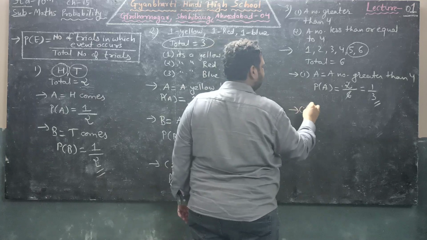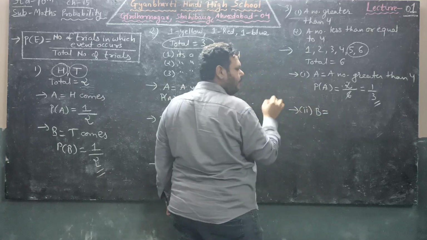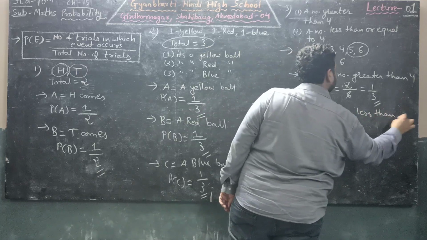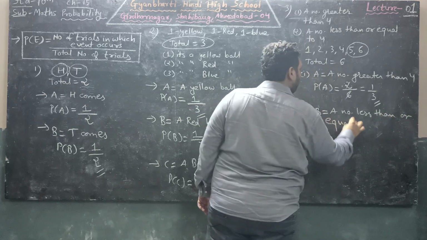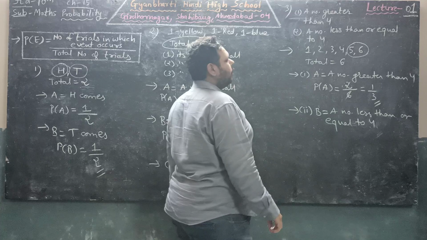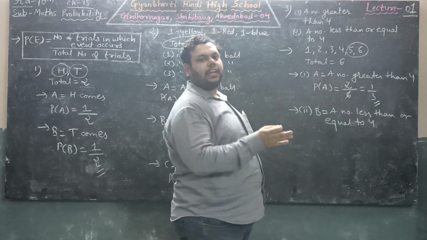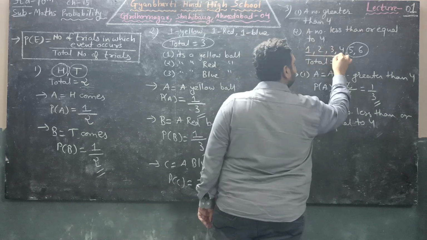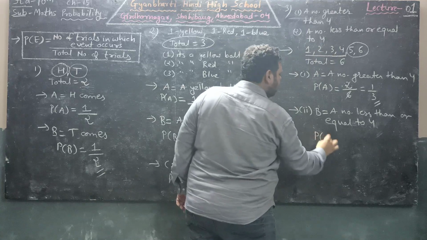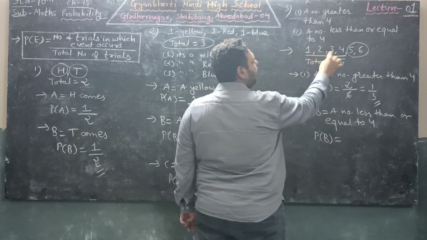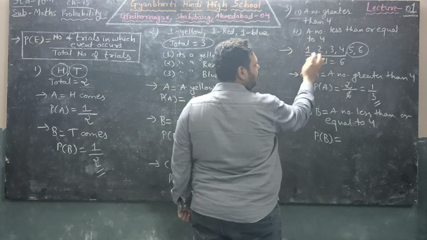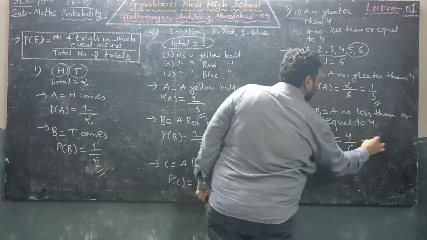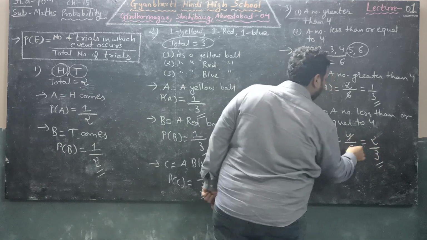And the second one, let the name of the event be B, a number less than or equal to 4. So here a number must be less than or equal to 4. Numbers less than 4 are 1, 2, 3 and equal to 4, so 4 will also come in it. So for this event we will have 4 numbers, in which 3 are less than 4, that is 1, 2 and 3, and 4 is equal to 4. So 4 and total are 6. After solving we will get 2 upon 3.